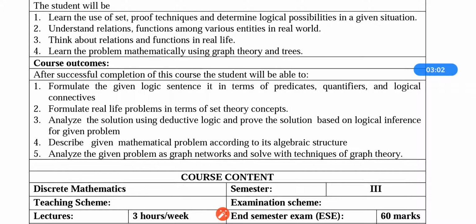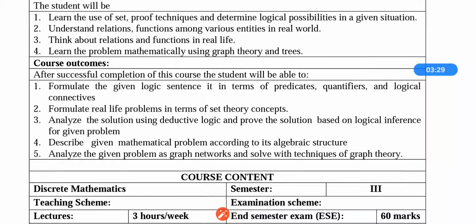Formulate real life problems in terms of set theory concepts. Set theory plays a very important role. So sets, types of sets, operations on sets, we will be able to formulate real life problems by using these set theory concepts. Analyze the solution using deductive logic and prove the solution based on logical inference for a given problem.